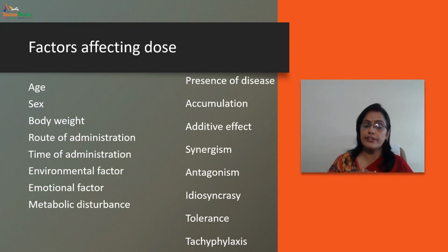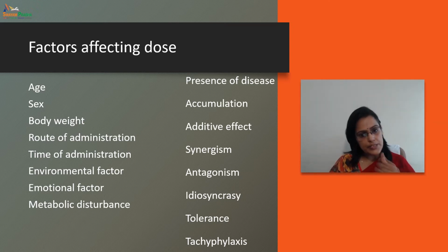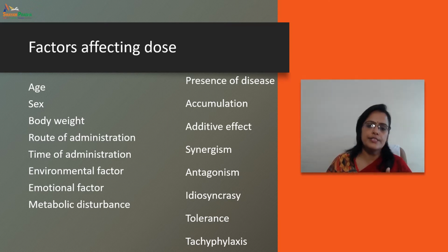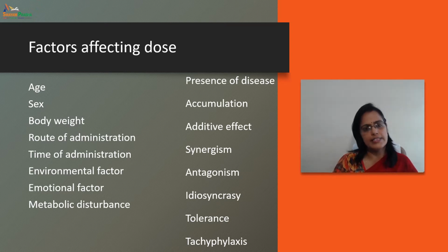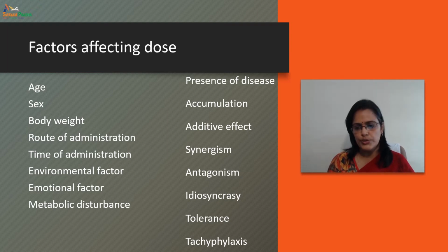Now, factors affecting the dose. Look at the factors affecting dose, like age, sex, body weight, route of administration, time of administration, environmental factor, metabolic disturbances, emotional factor, and presence of disease, and accumulation, additive effects, synergism, antagonism, idiosyncrasy, tolerance, and tachyphylaxis. So these are a few factors which affect the dose.